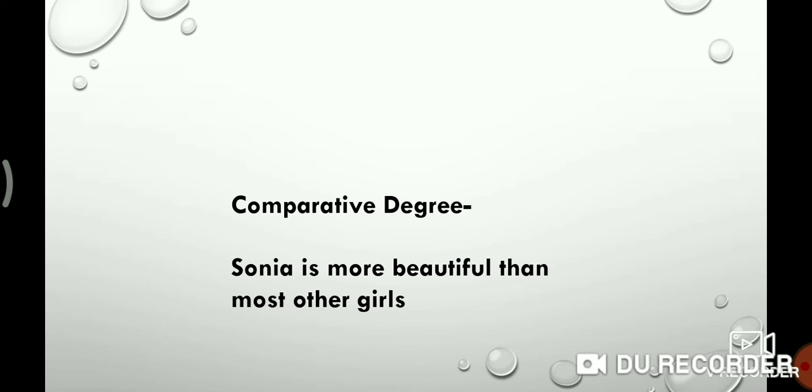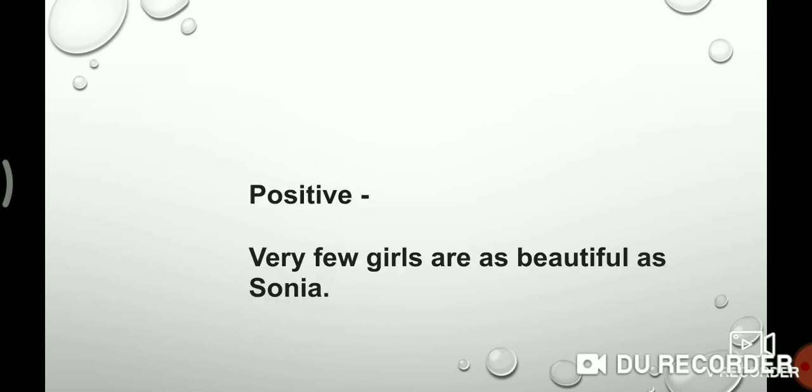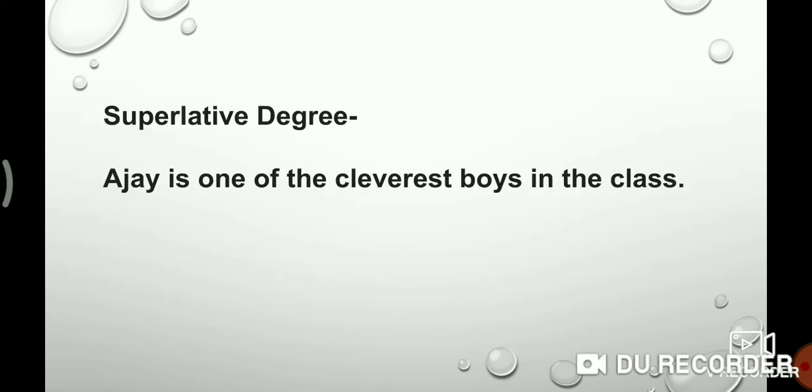And positive degree, you must start with very few. Very few girls are as beautiful as Sonia. In this way, we make comparison among these three degrees. Let's see the next example. Ajay is one of the cleverest boys in the class. This is also an example of the one of the. Then you must make comparative degree.